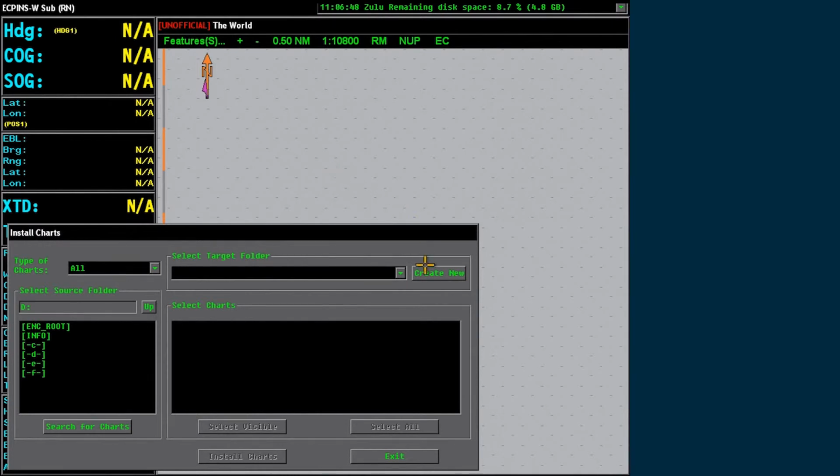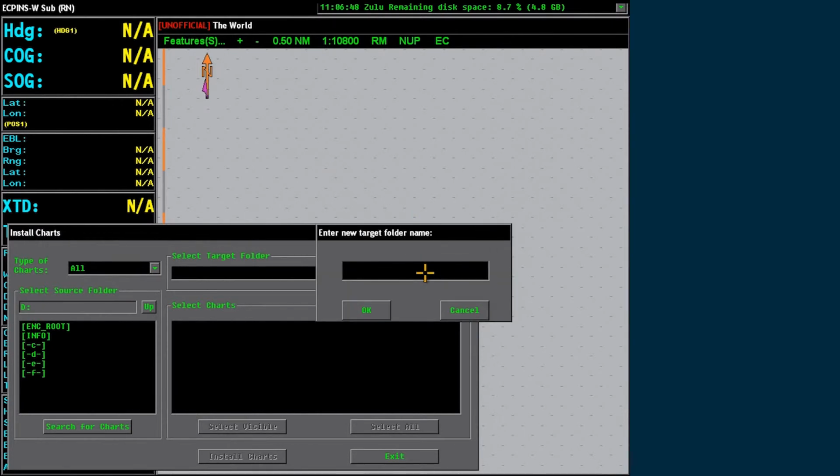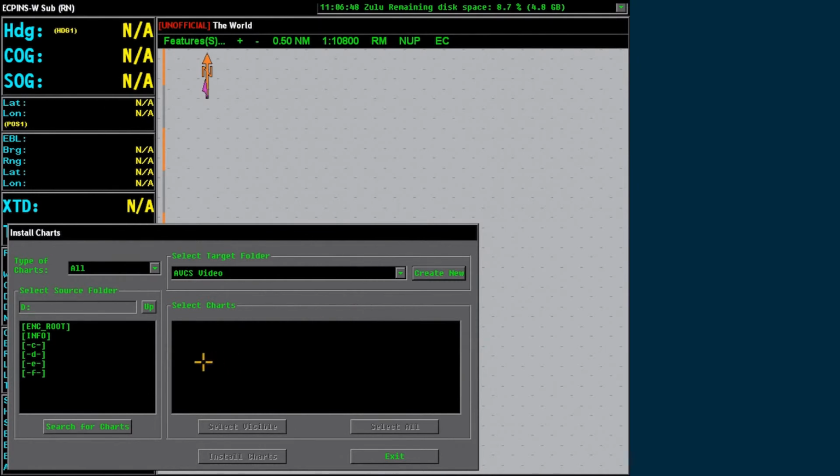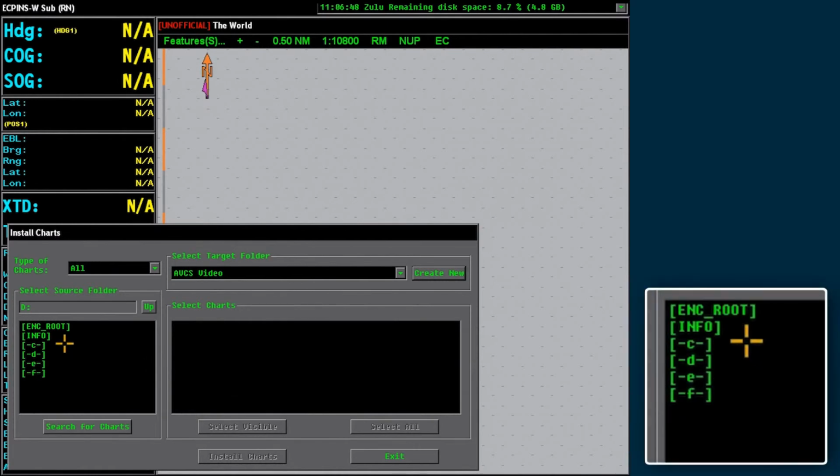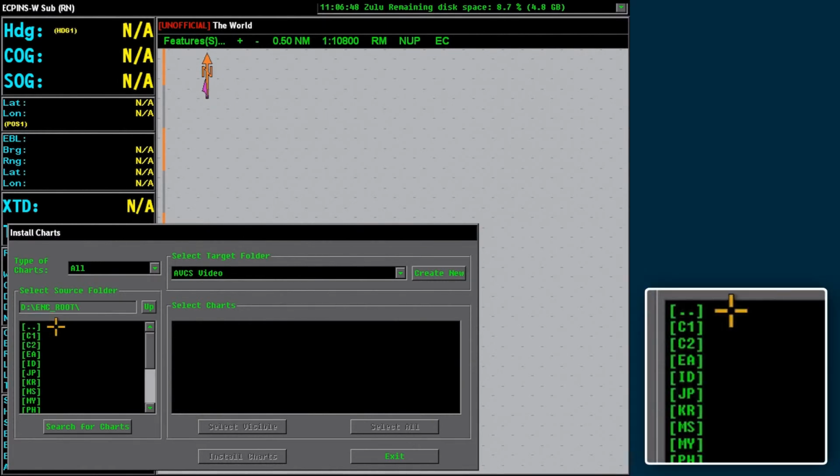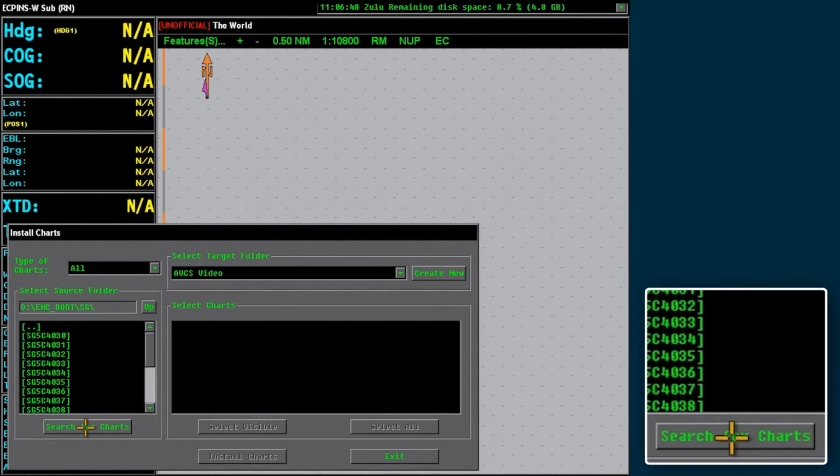Click on Create New and insert an appropriate folder name or select an existing folder. Then select Search for Charts to scan the contents of the whole disk, or alternatively select ENC route and the country code for the charts that are required. Then click Search for Charts.